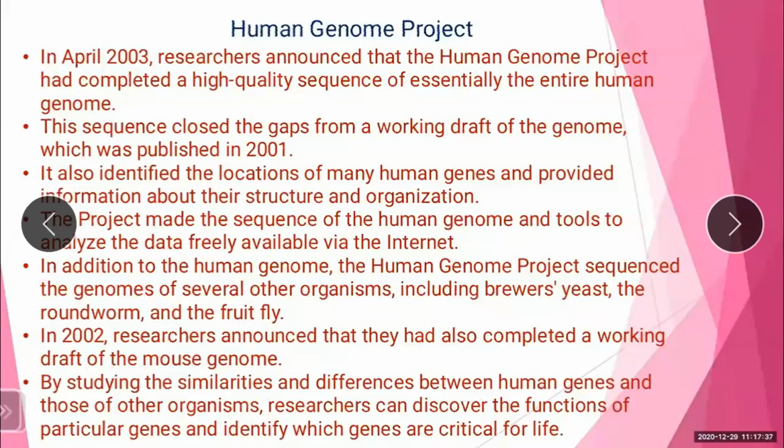Depending upon the findings of this project, the scientists confirmed that the number of genes in the human genome is about how many? 20,000 to 30,000. When the number of genes is 20,000 to 30,000, you can see how many characteristics and how many variations we can find in our body.